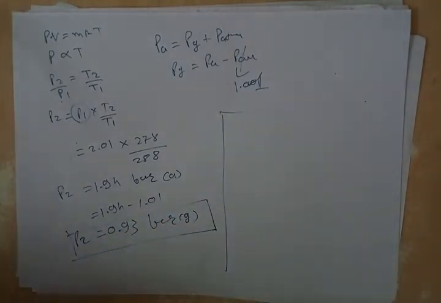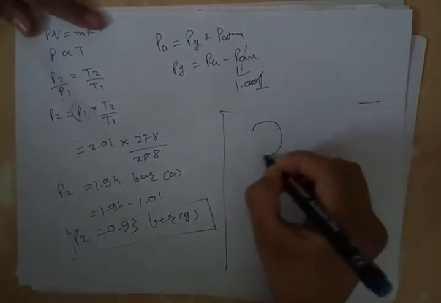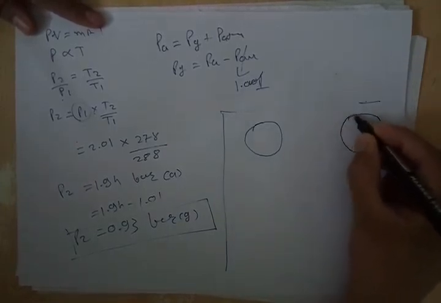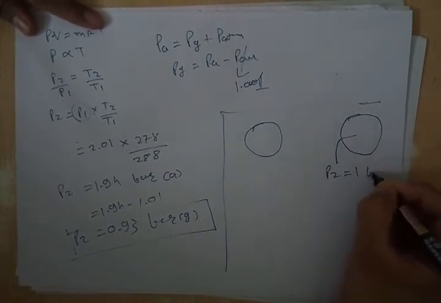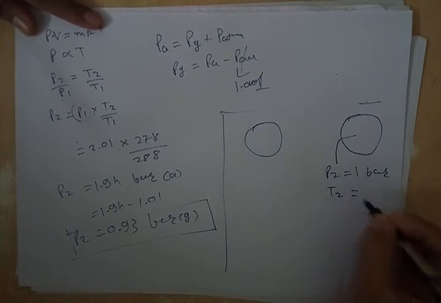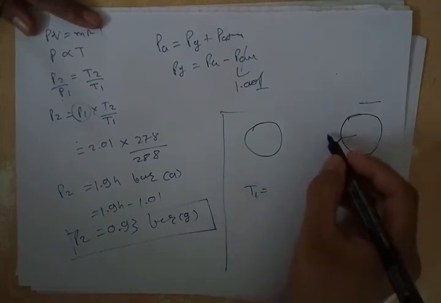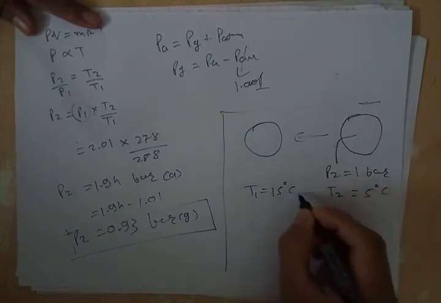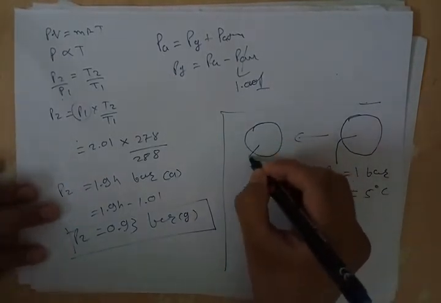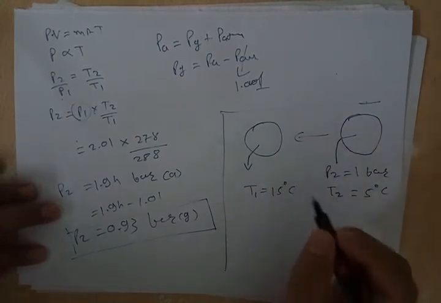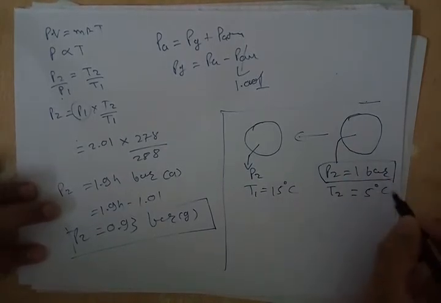Now in the next question, it is asked that on day 2, when the match is about to begin, we want a gauge pressure inside the football of 1 bar and the temperature of the atmosphere is 5 degrees centigrade. On the previous day it was 15 degrees centigrade. So how much gas pressure should we keep inside the football on the previous day of the match, such that on the day of the match we have 1 bar gauge pressure?